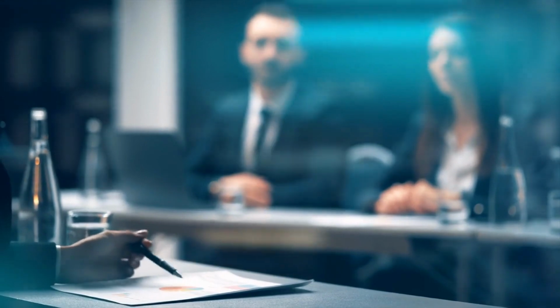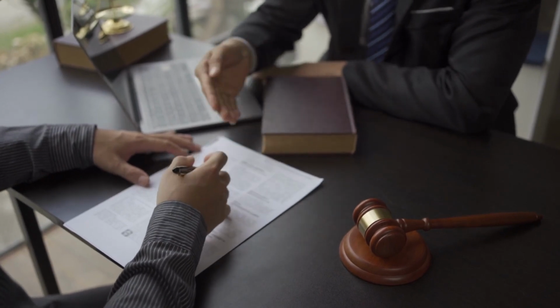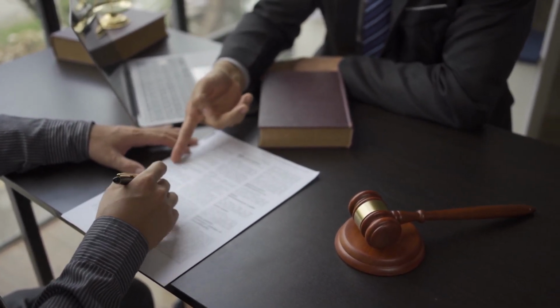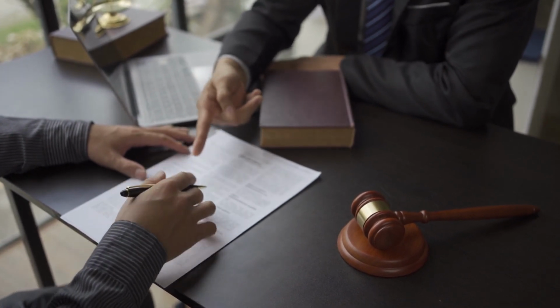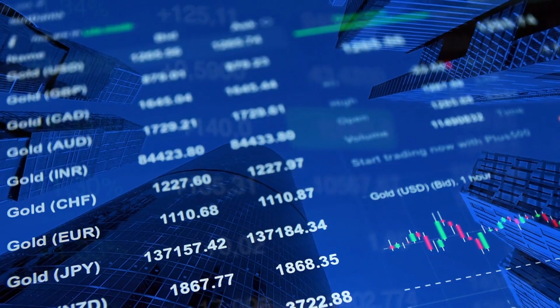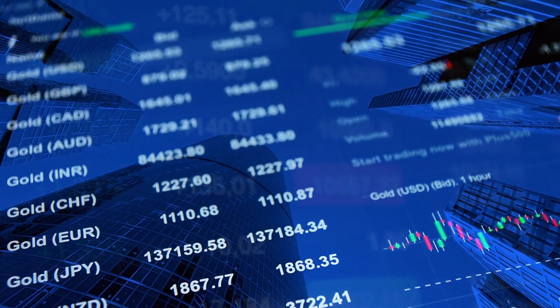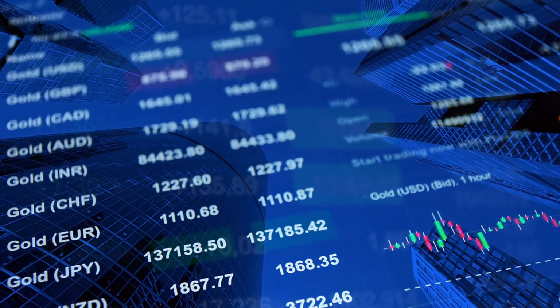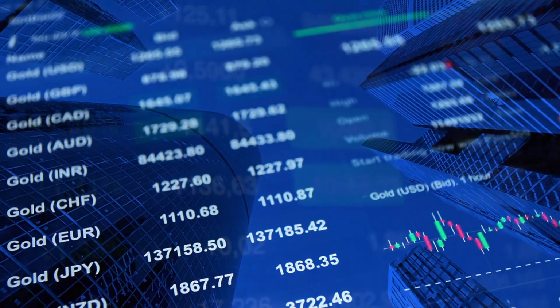Understanding their benefits and limitations is crucial in finding the structure that best aligns with your business goals, provides optimal liability protection, and ensures a smooth path for future growth. We'll also cover essential factors to consider when making this decision, such as the level of personal liability protection, tax implications, and the ease of compliance. Whether you're starting a new business or reconsidering the structure of your current one, this video will provide you with the knowledge needed to make an informed choice and build a solid foundation for protecting your assets.